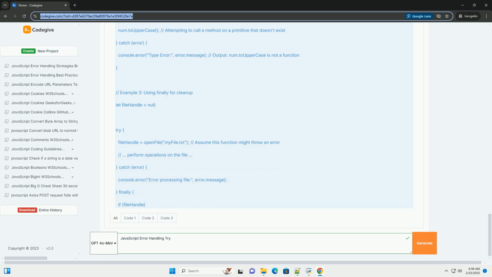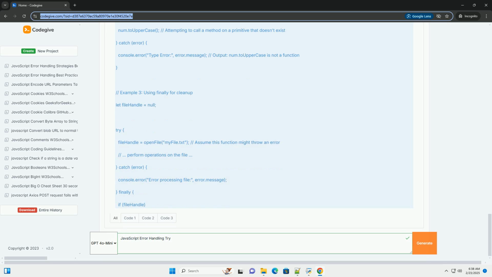Best practices for error handling in JavaScript. One, be specific with error types. Throw and catch specific error types whenever possible. This allows you to handle different error scenarios differently. Using custom error classes is a great way to achieve this. Two, provide meaningful error messages. Error messages should be clear, concise, and informative. They should help you, or someone else, understand the root cause of the problem. Avoid generic or cryptic messages.